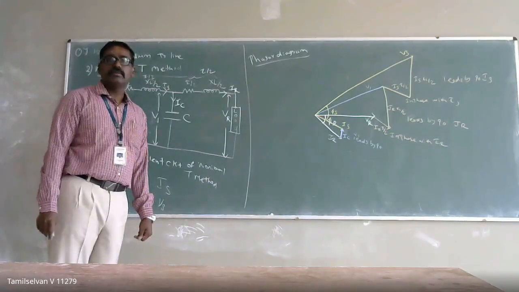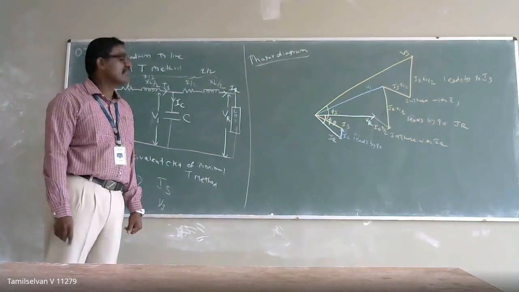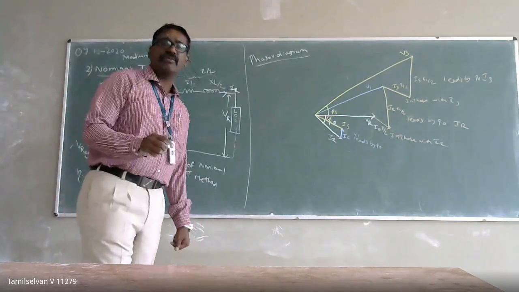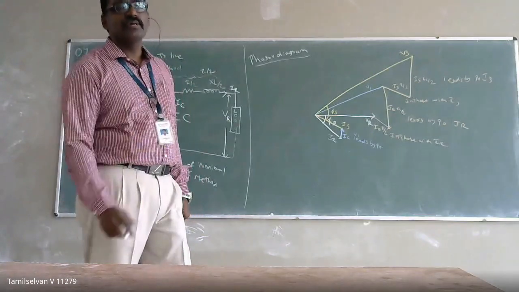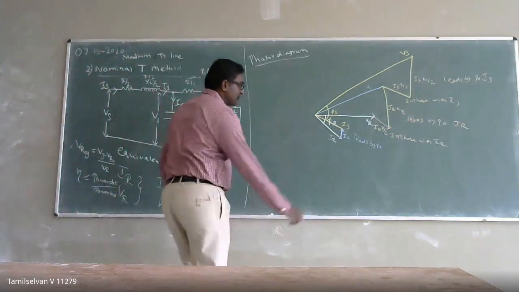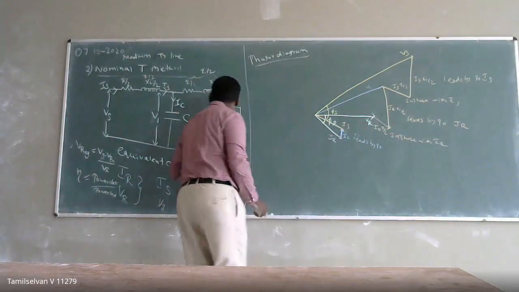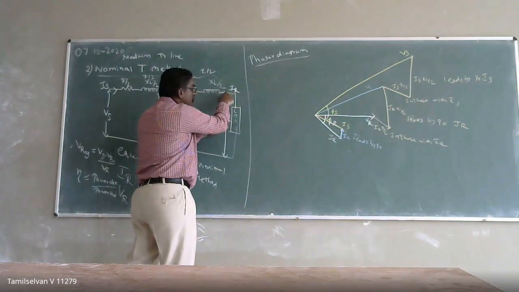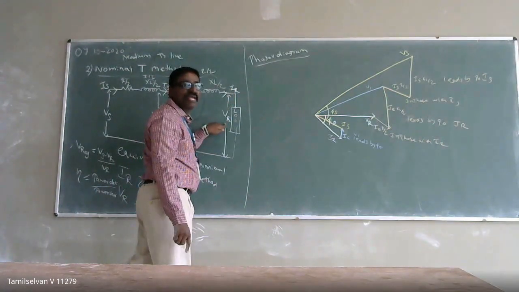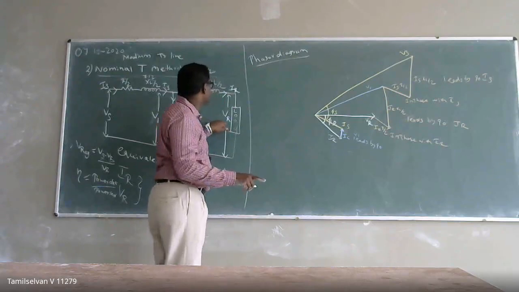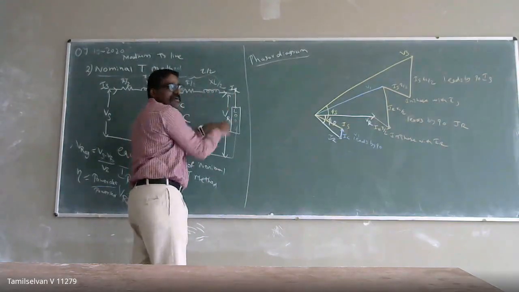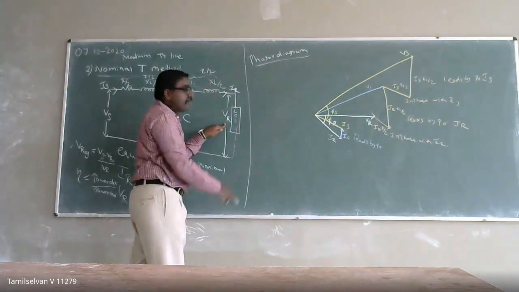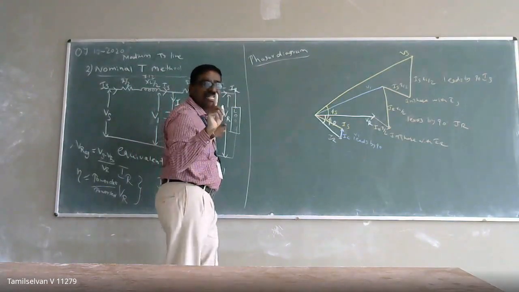Any doubt how to draw the vector diagram or phasor diagram of a circuit? The parameter which you take as the reference, based on that you have to draw your phasor diagram. Here I have taken VR, the receiving end voltage, as reference. With respect to it, the current lags. You cannot say exactly that it lags by 90 degrees. Since it is inductive in nature, the current lags. There is R and L: R in phase but L lags. But it is not purely inductance, so nobody can say it lags by 90 degrees.